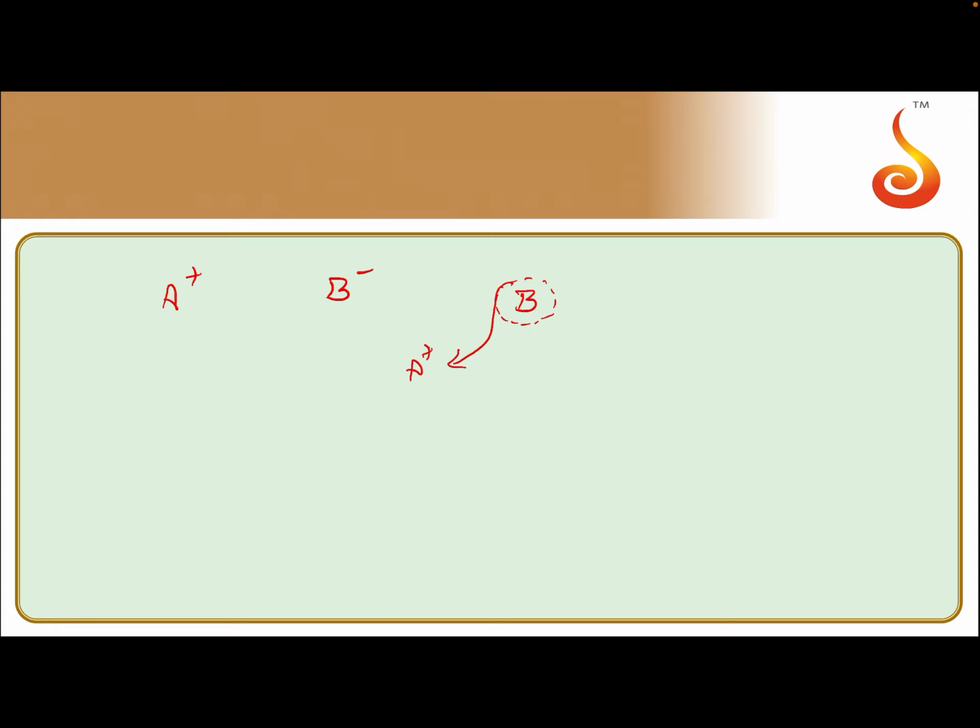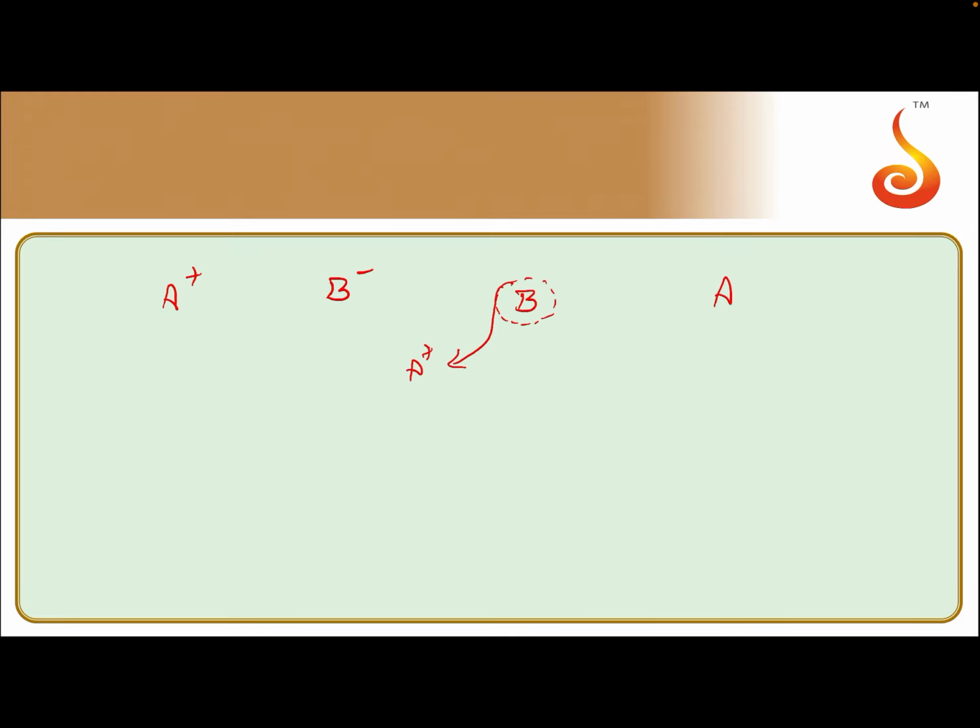The power of a cation to polarize the anion is called its polarizing power, and the tendency of an anion to get polarized is called polarizability. So this polarization, polarizability or polarizing power explains the covalent character of ionic compounds.